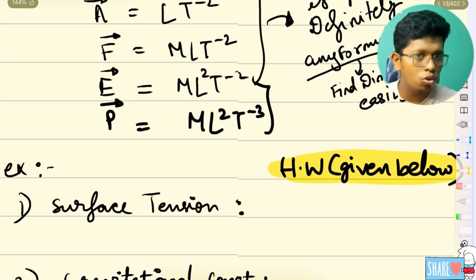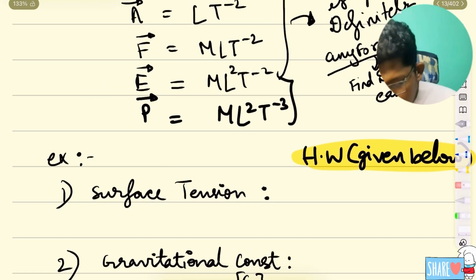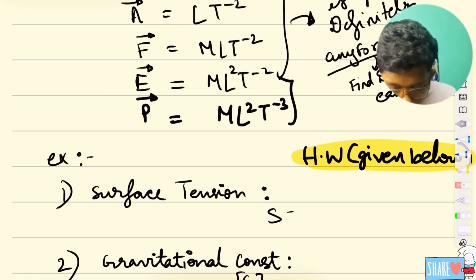Now we are going to use it. For one or two examples I will show you. First, surface tension. Many of them may forget the surface tension formula: S is equal to force by length.